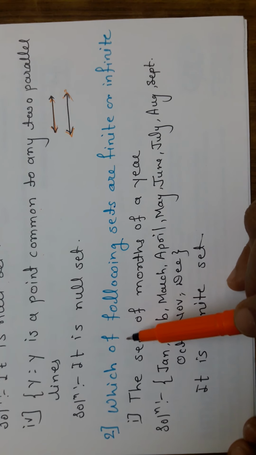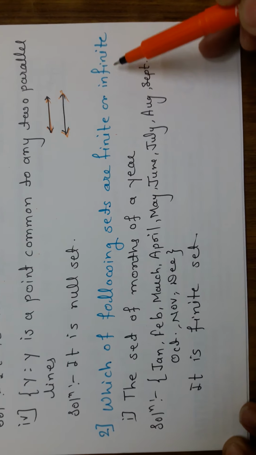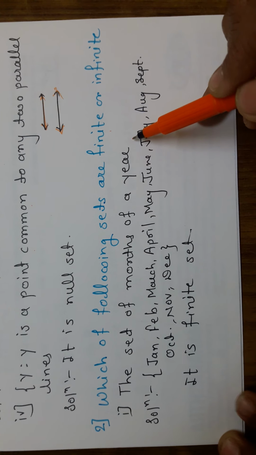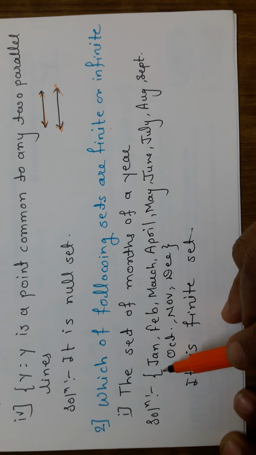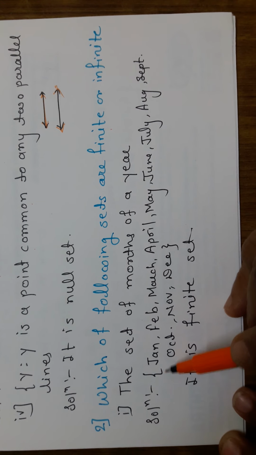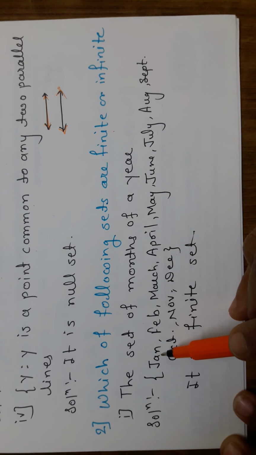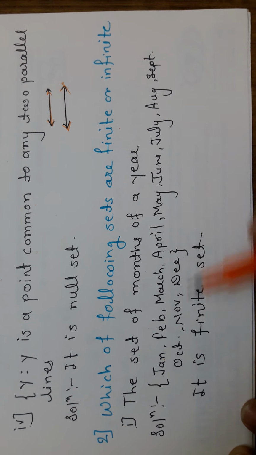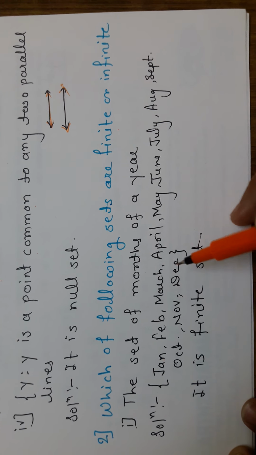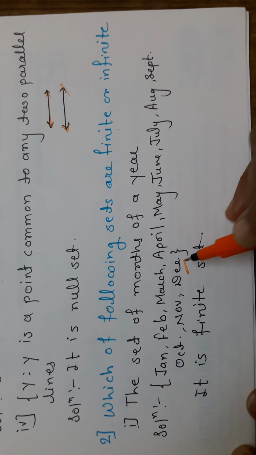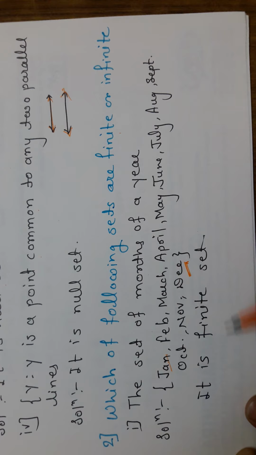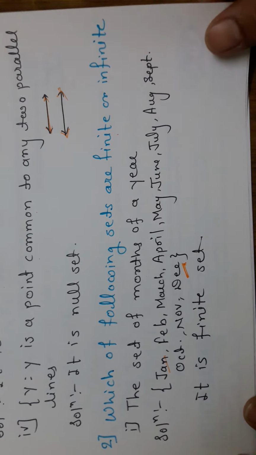Second problem, which of the following sets are finite or infinite? First, the set of months of the year. In a year there are 12 months: January, February, March, April, May, June, July, August, September, October, November, December. We can count them, and it starts with January and ends with December. That's why it is a finite set.